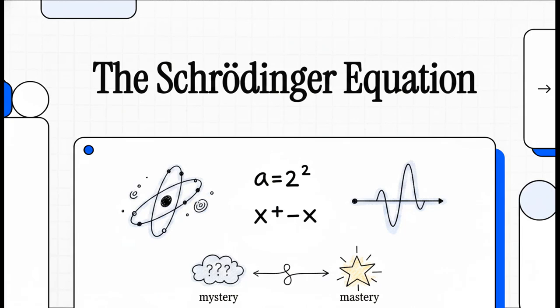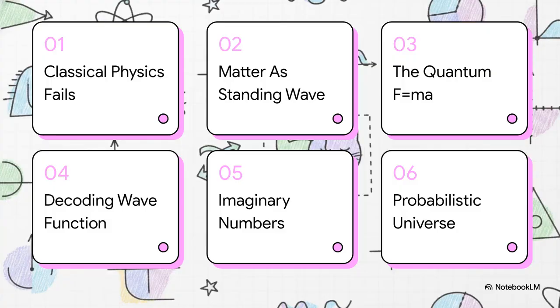Today we're taking on one of the most famous, fundamental, and frankly intimidating concepts in all of science, the Schrodinger wave equation. If you've ever wanted quantum physics explained in a way that actually makes sense, you are in the exact right place. We're going to go on a journey from mystery to mastery today, breaking down the exact mathematics that govern the microscopic world. We'll be diving into wave-particle duality, atomic orbitals, and exactly how the Schrodinger equation works. Okay, let's dive into this.